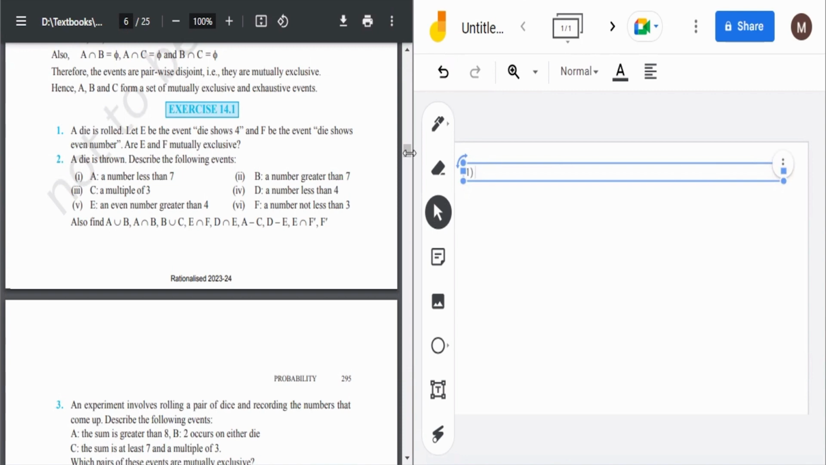Obviously बात है. एक में बोला die shows 4, F में बोला die shows an even number. So they are not mutually exclusive क्योंकि 4 भी एक even number है. So they are not mutually exclusive. Why? Because 4 is also an even number.